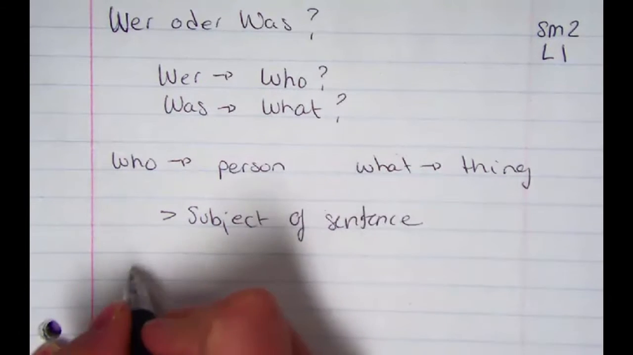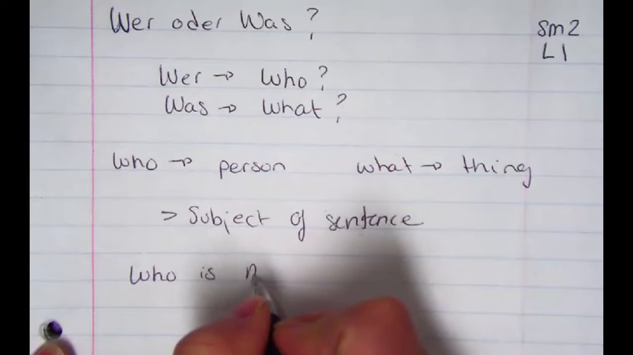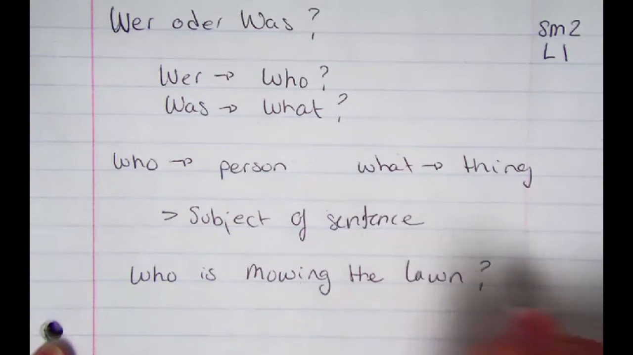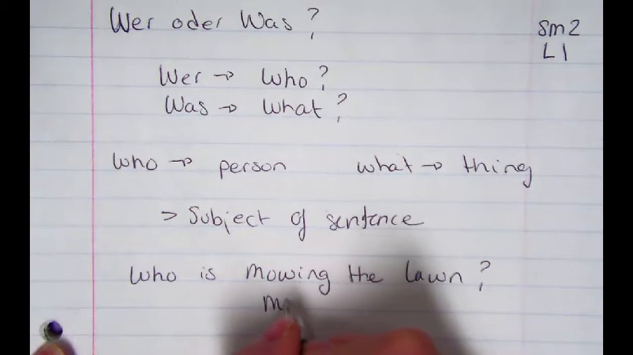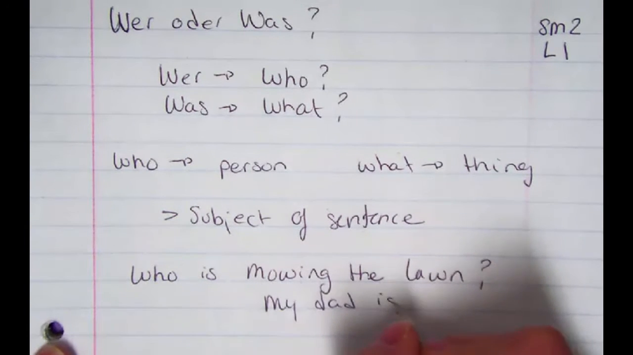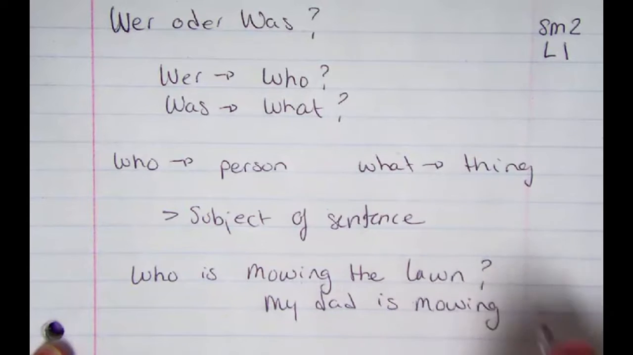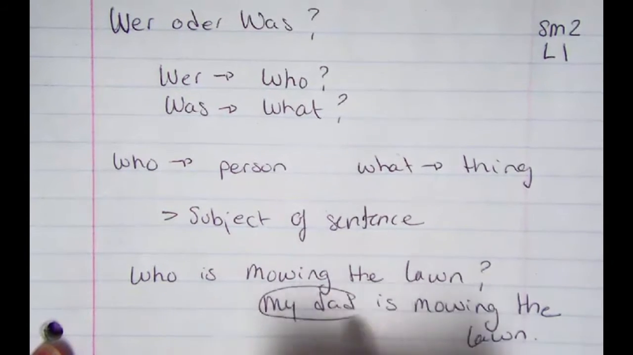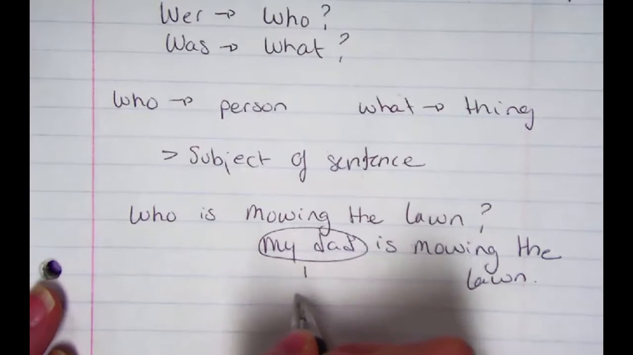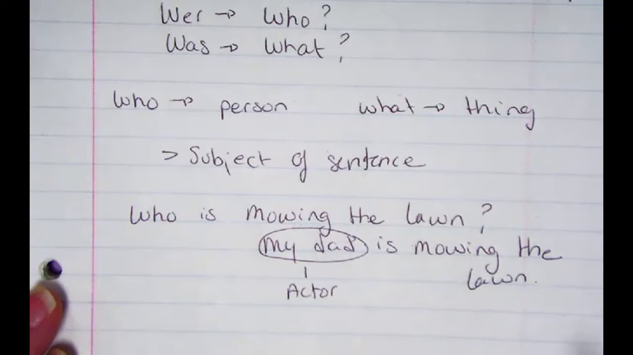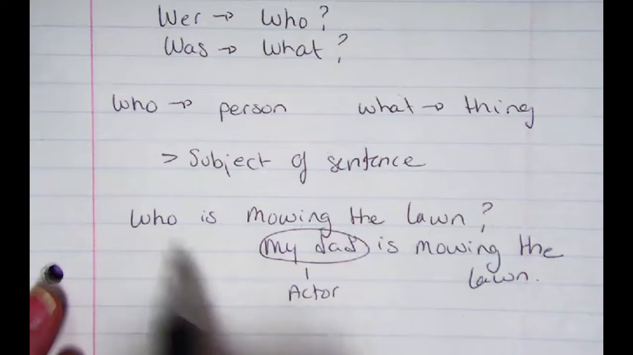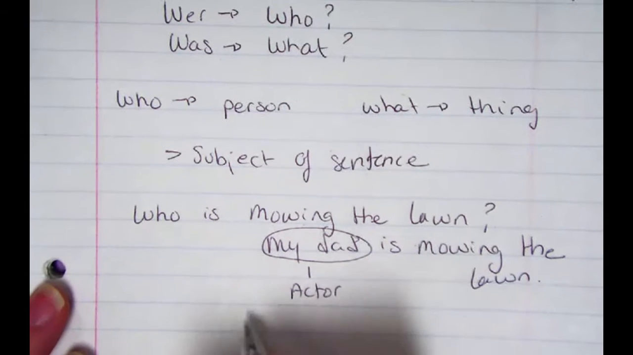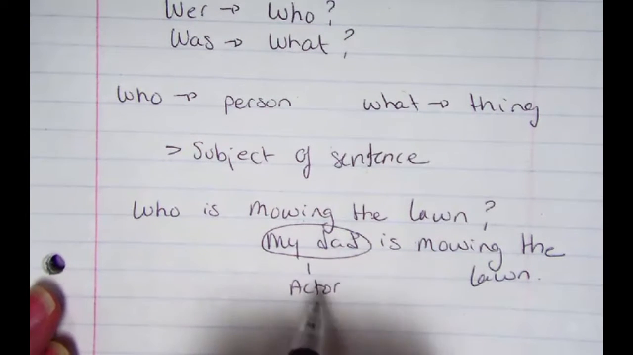So you can say, who is mowing the lawn? And when you're asking that, you would answer, my dad is mowing the lawn. So your dad is the actor in that sentence. So the person that is doing something, that's why you're asking who. So who is mowing the lawn? My dad is mowing the lawn, the actor in the sentence. So the person that is doing something in the sentence is going to be the subject.